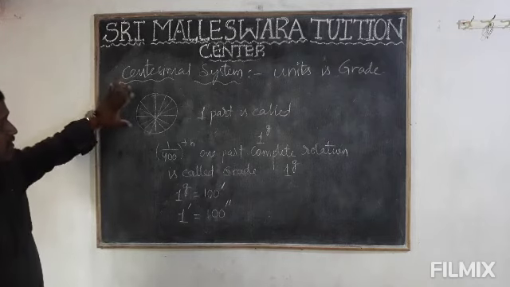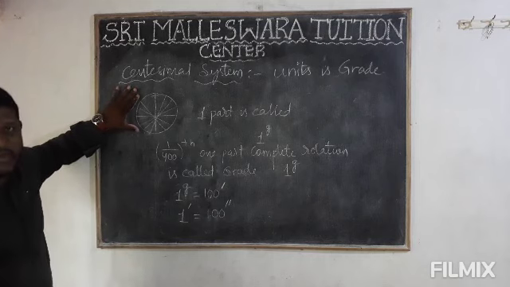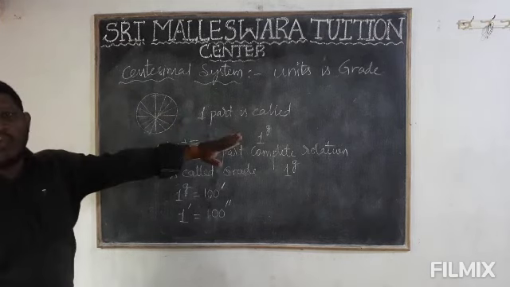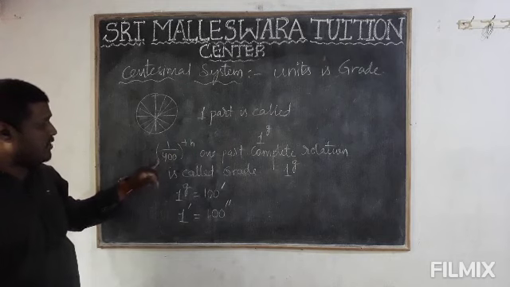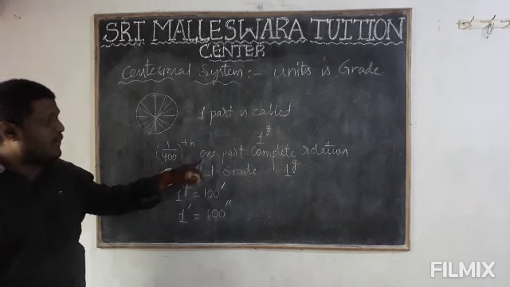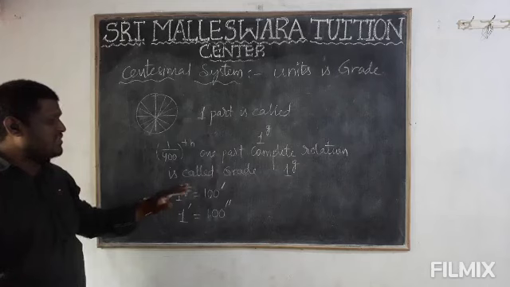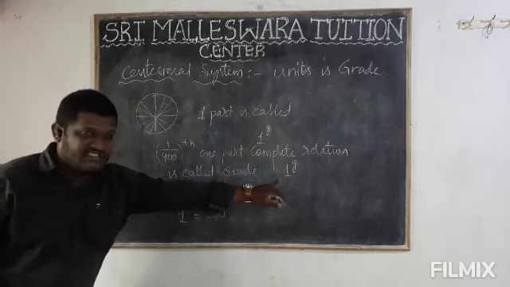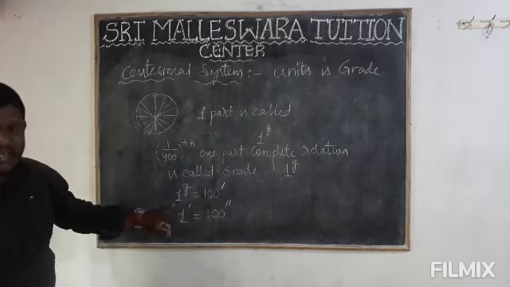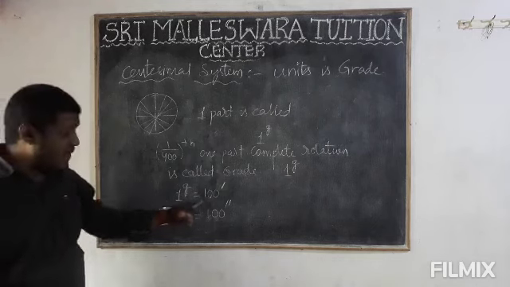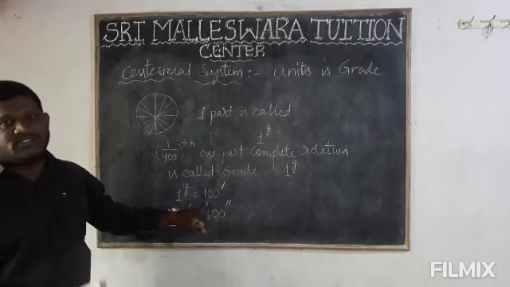Very easy, right? First of all, we take the one circle. It is converted to 400 equal parts. So one part is called 1 grade. So 1 by 400 part of a complete rotation is called a grade. It is denoted with 1g. So 1 grade is again converted to 100 equal parts. That means 100 minutes. Got it?